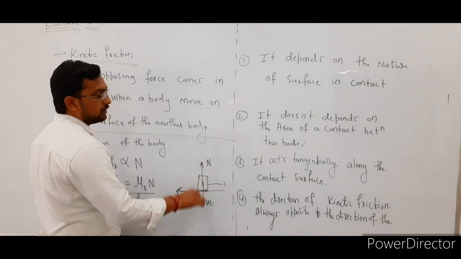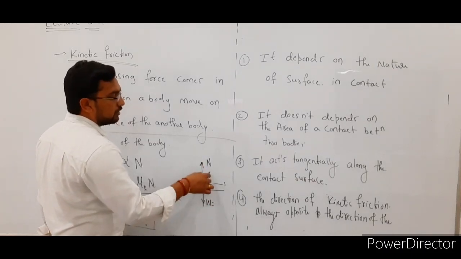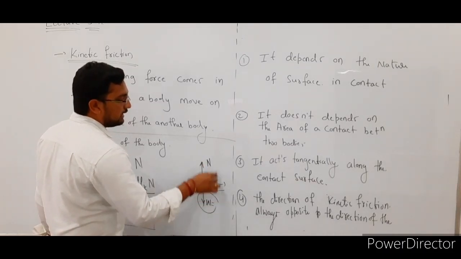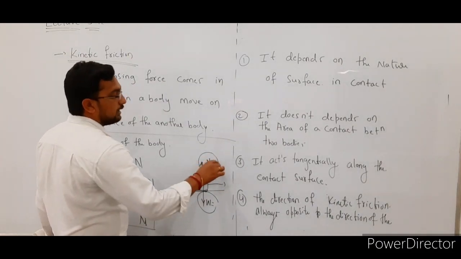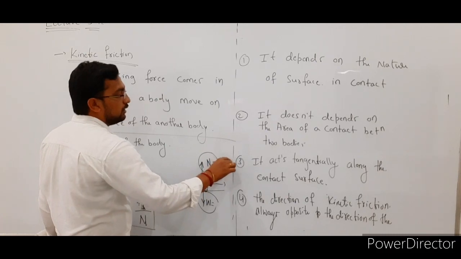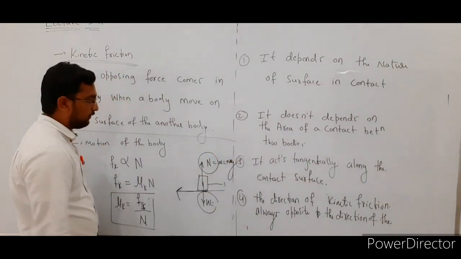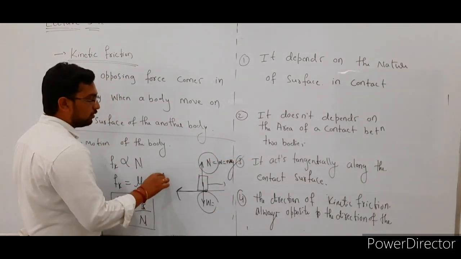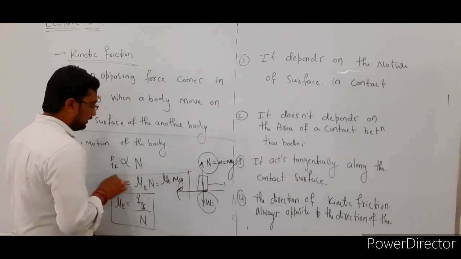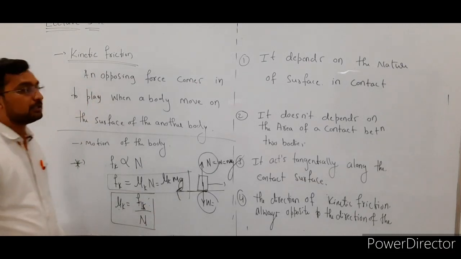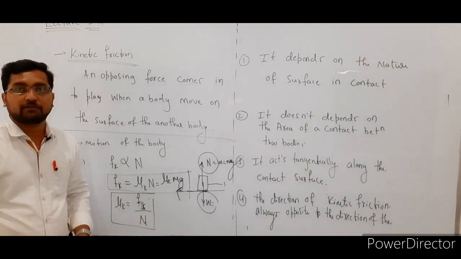So the net force acting on the body in the vertical direction is 0. Then the weight of this body is balanced by the normal reaction. So that means N is equal to W, that is equal to mass into acceleration due to gravity. So here this is equal to mu suffix k into mass into acceleration due to gravity, right? So this is about the kinetic friction.